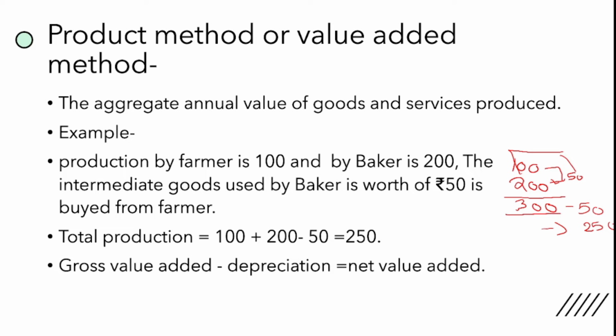So we can say that this is the gross value added, meaning the total income or the national income of an economy in a given year. Now guys, if we wanted to calculate the net value added, we need to deduct depreciation from the gross value added. You see, anywhere if we wanted to calculate the net from the gross, we need to deduct the depreciation. We will always get the net value.